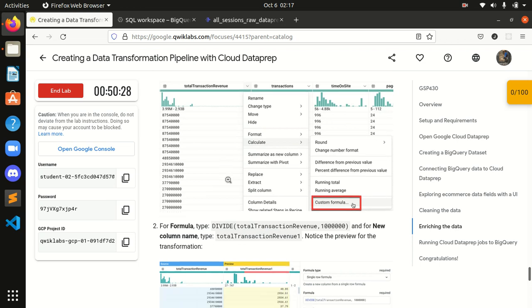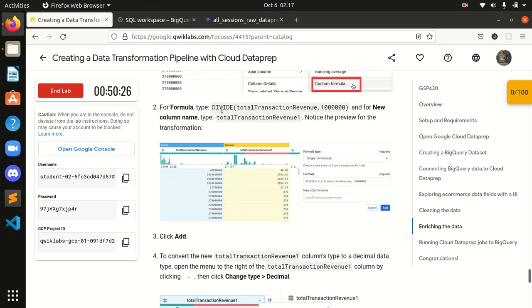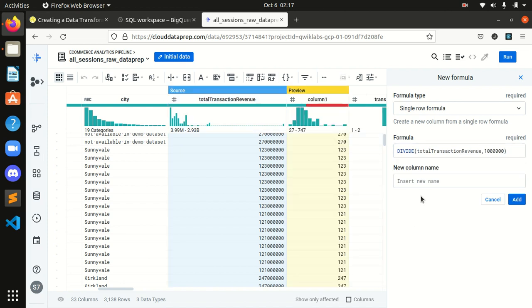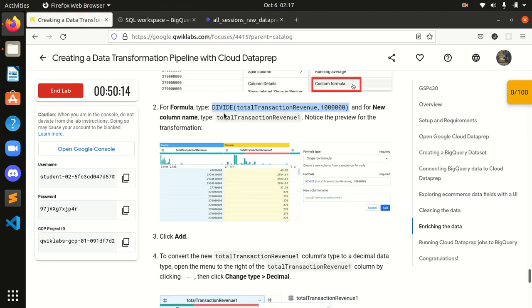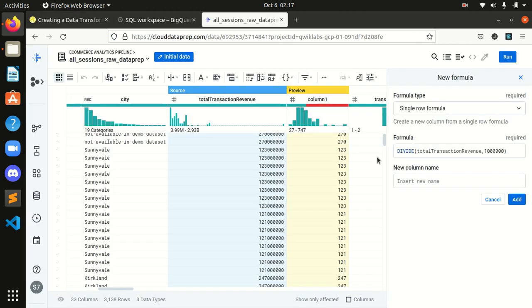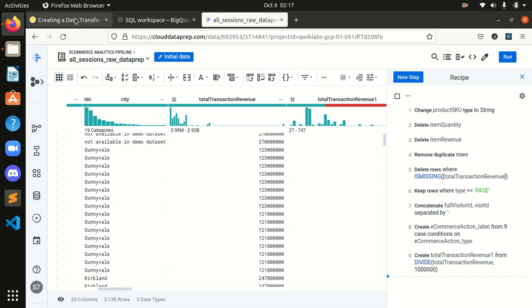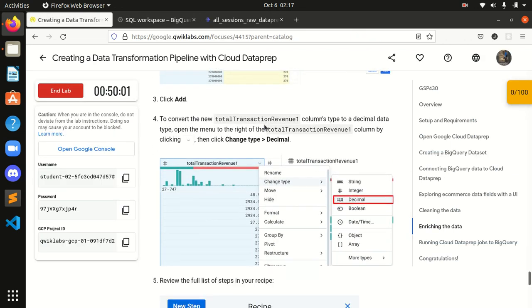For formula, we will be putting this. Formula is here, and for a new column name I will put this. And after that, guys, I will click on add. Done with this also.